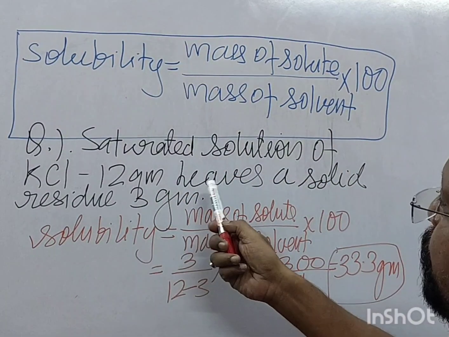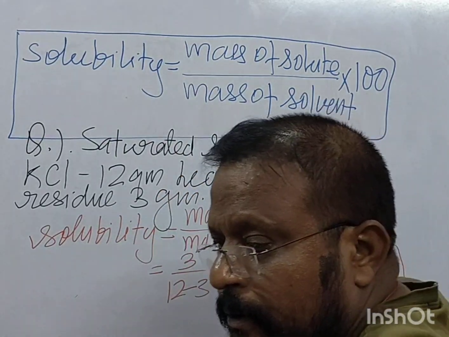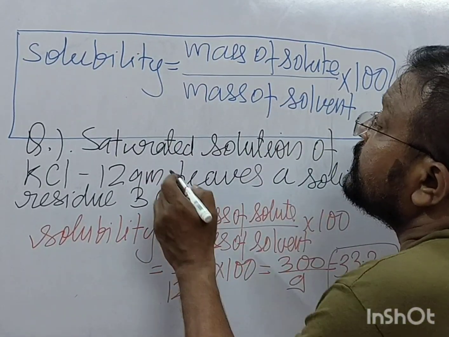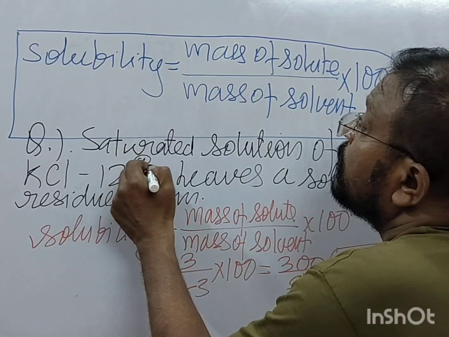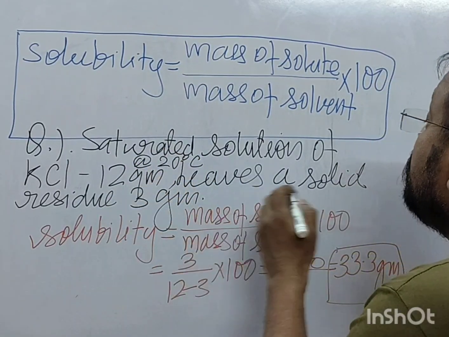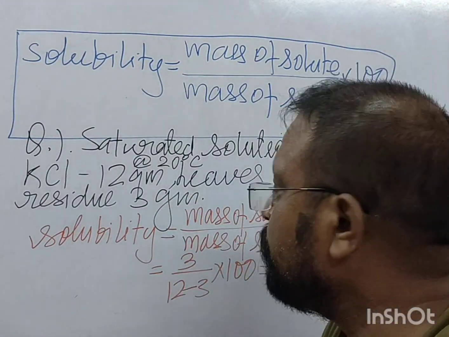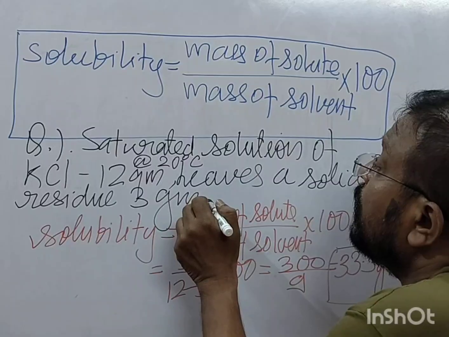This saturated solution of potassium chloride at 20 degrees Celsius, on heating leaves a solid residue of 3 gram.